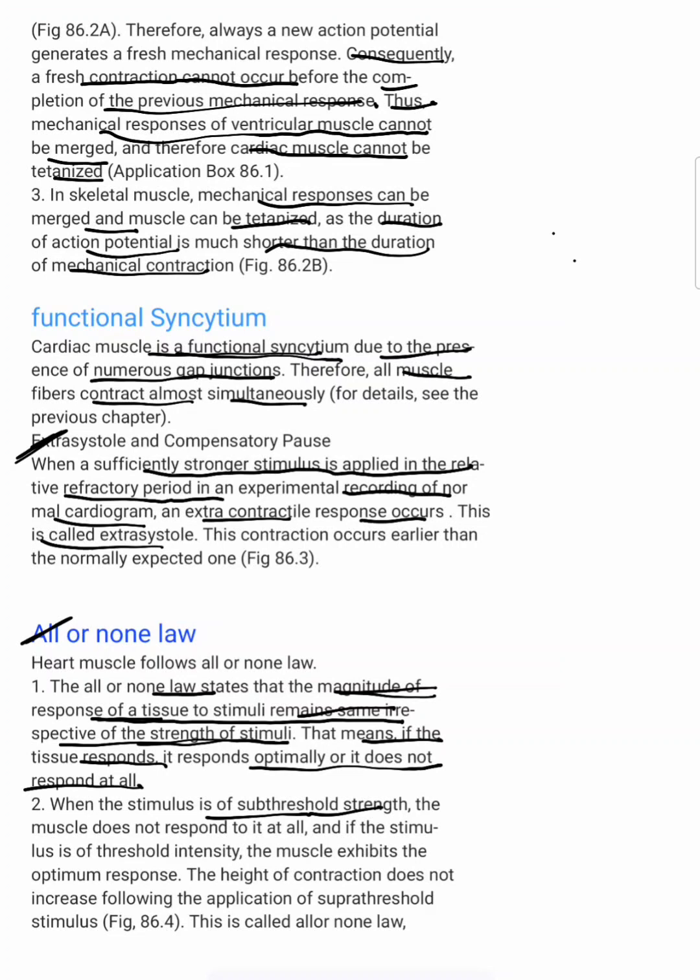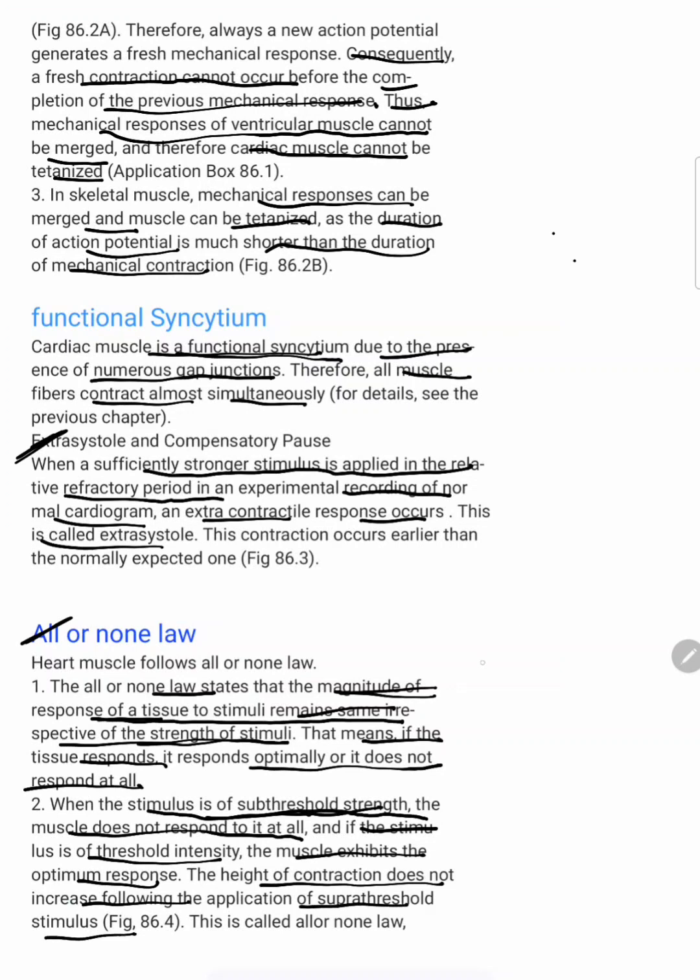If we give a stimulus below the threshold intensity, the cardiac muscle does not show a response. If we give a threshold stimulus, threshold strength, it will show the optimum response. If we give a suprathreshold stimulus, it will not increase its response, because the optimum response occurs only when the threshold intensity is given. It will be discussed very clearly in the amphibian charts during viva. When the stimulus is of subthreshold strength, the muscle does not respond at all. If the stimulus is of threshold intensity, the muscle exhibits the optimum response. The height of contraction does not increase following the application of suprathreshold stimulus.